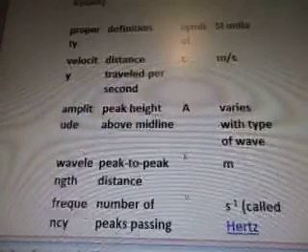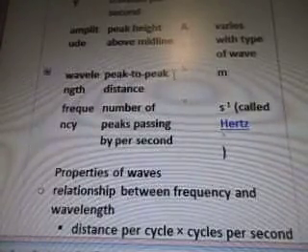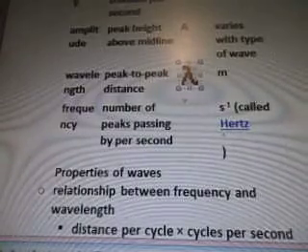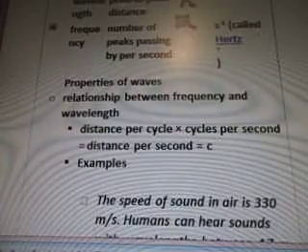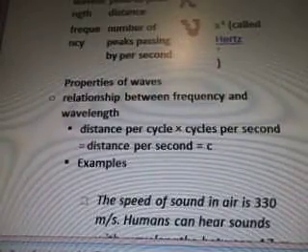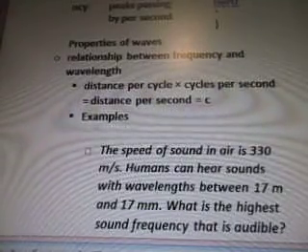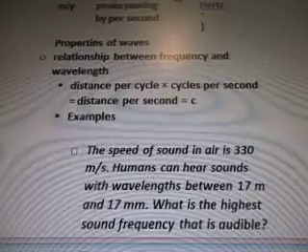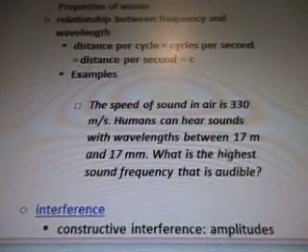Velocity is distance traveled per second. Amplitude is peak height above the midline and varies with the type of wave. Wavelength is the peak to peak distance, in meters. So I wanted these little symbols. I finally found out what the little upside down y means. It's a little tiny thing there. It means wavelength. Frequency is v, or s-1, called hertz, the number of peaks passing by per second. A property of waves is the relationship between frequency and wavelength: the distance per cycle times cycles per second equals distance per second, which equals c.